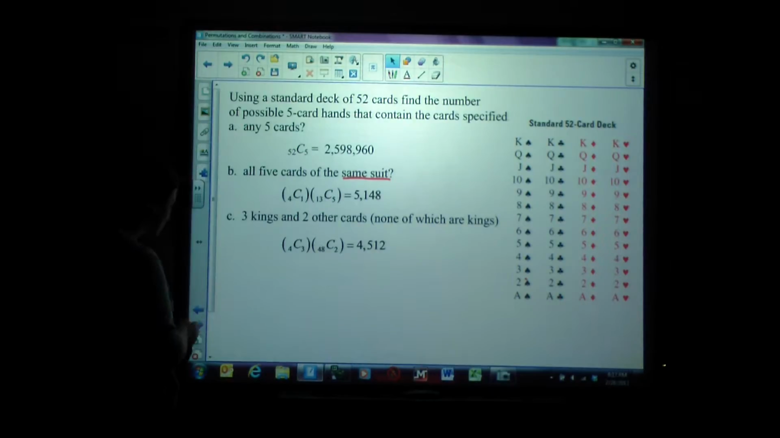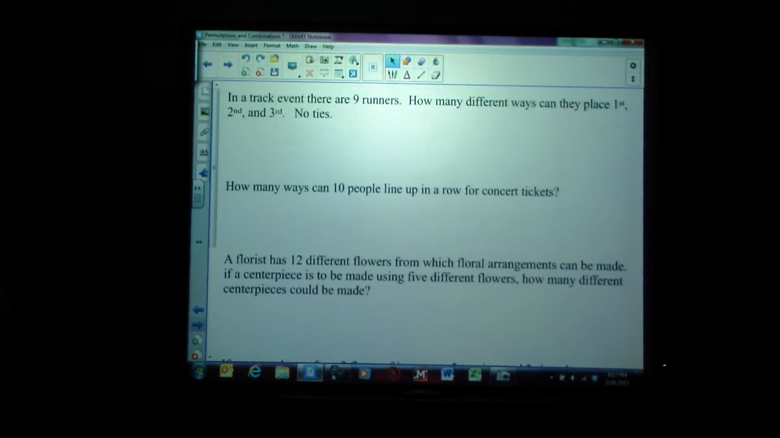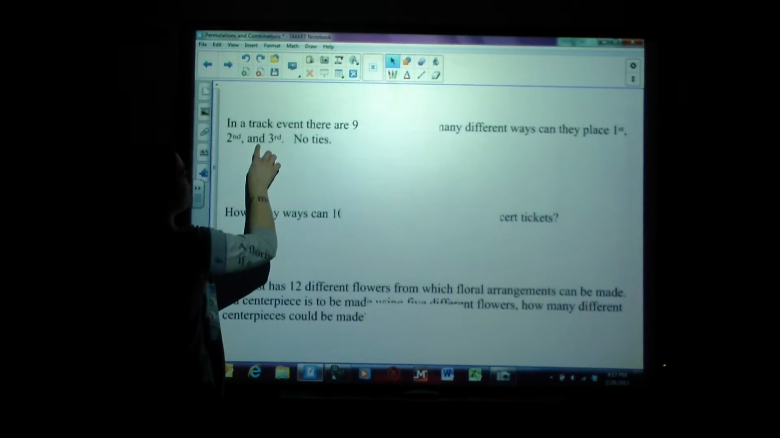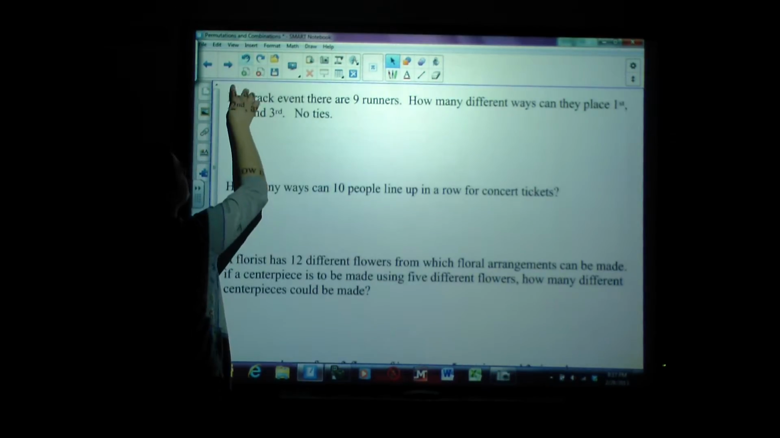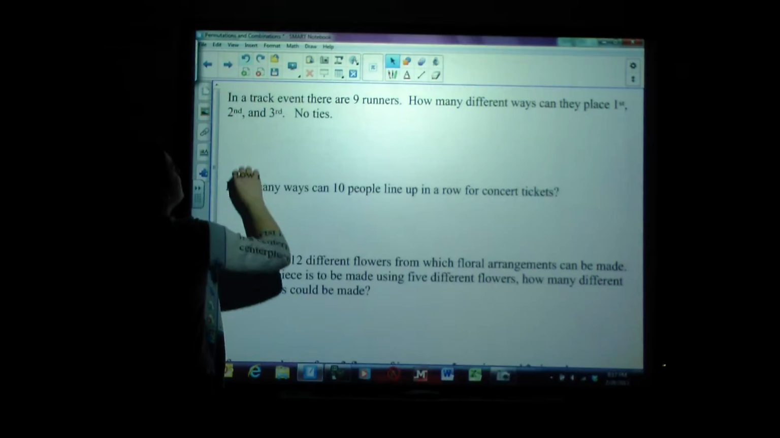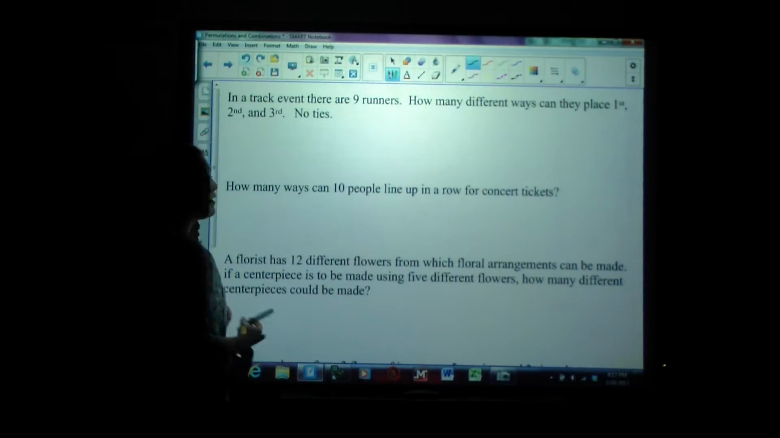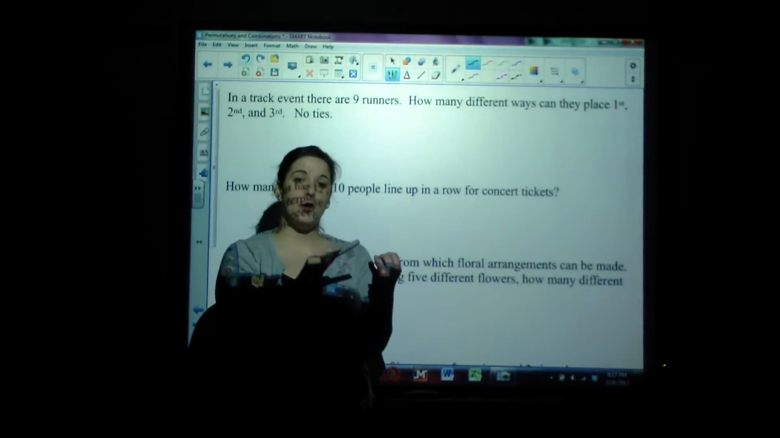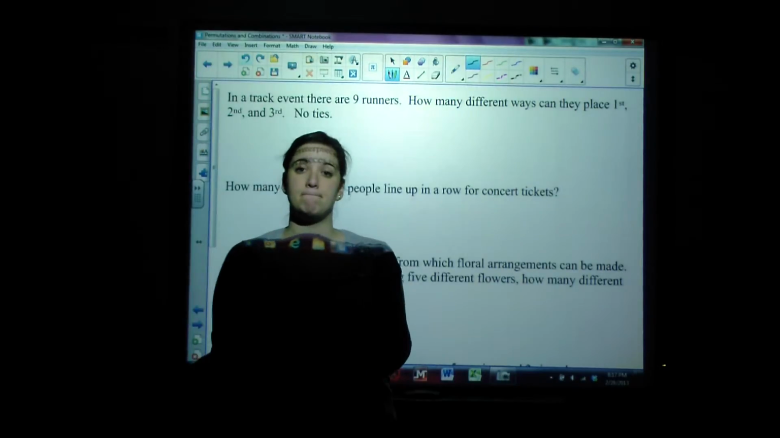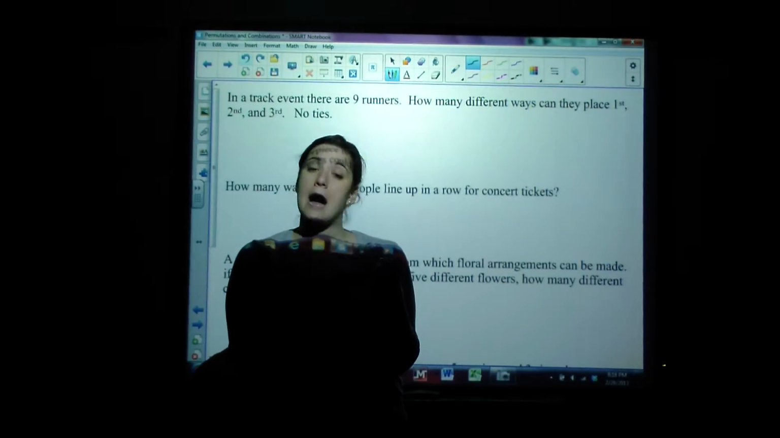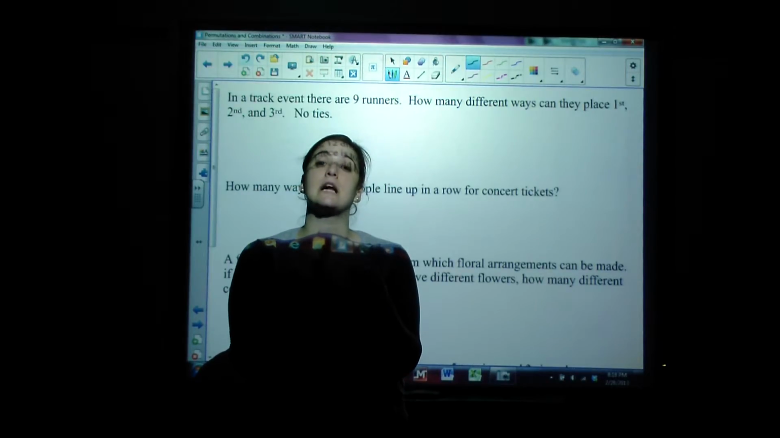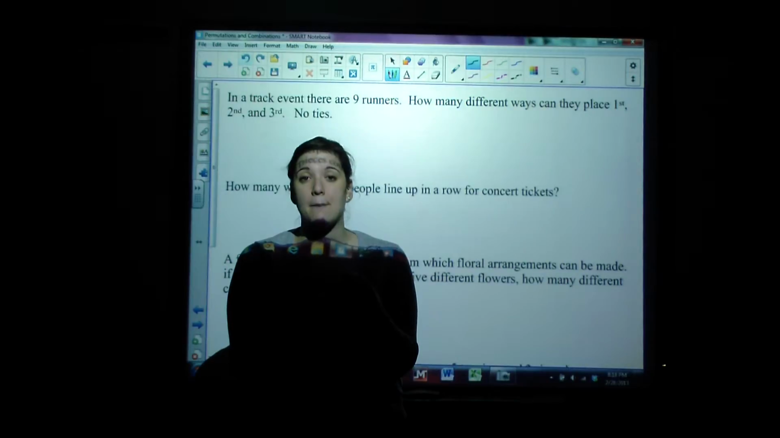Alright, that was combinations. Okay, this is all going pretty fast. Let me review with you for just a moment. Please remember, you have a few options here. We have permutations, order matters. Combinations, order does not matter. And the good old fundamental counting principle, where we are simply multiplying the number of ways things can happen.